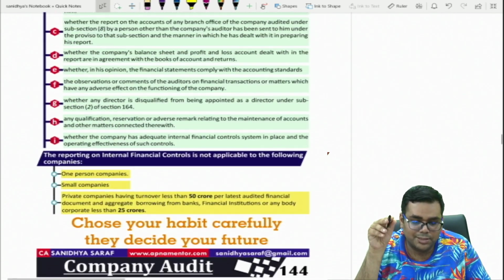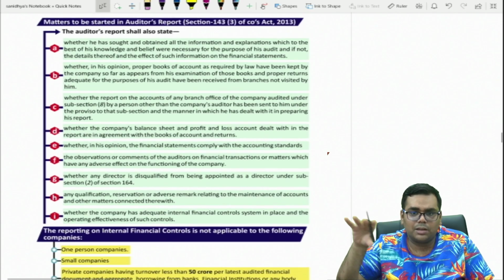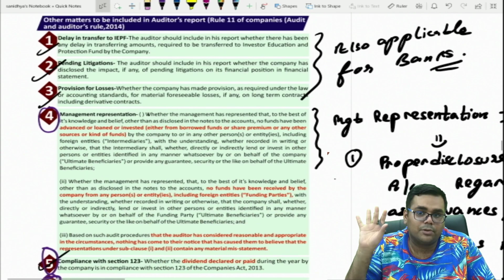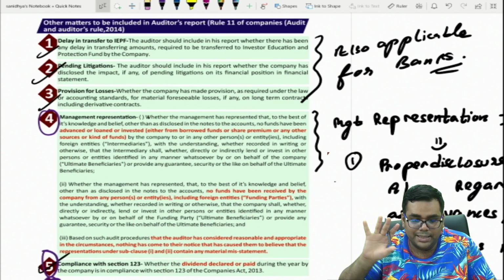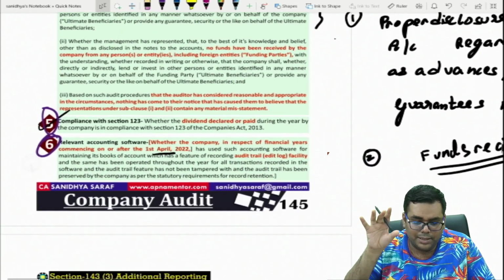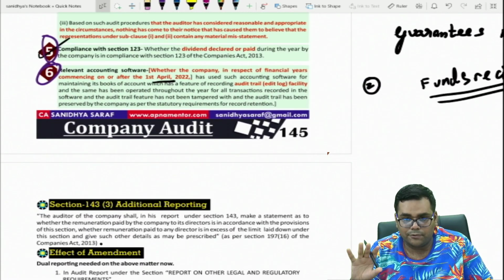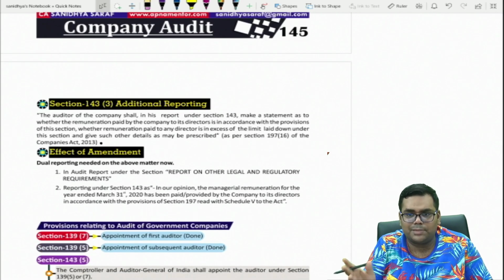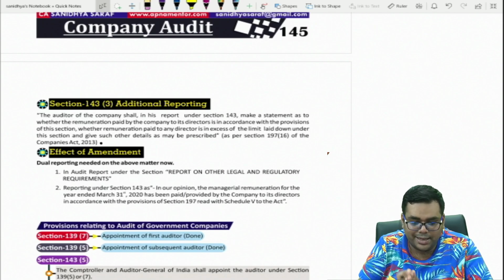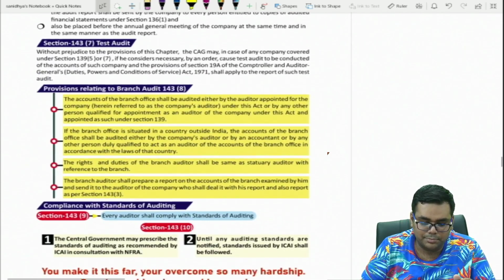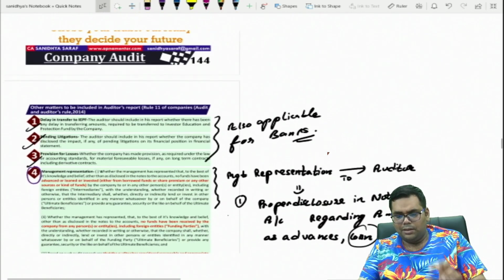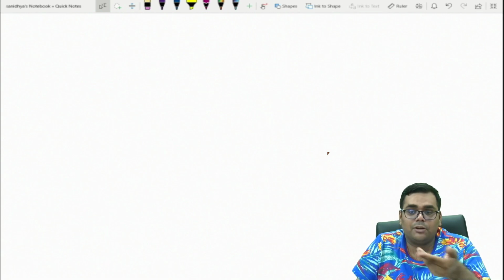So as per section 143 subsection 3, we have studied all the reporting requirements earlier as well. And apart from that, in rule 11, now there are 6 reporting requirements, right? Delay in transfer to IEPF, pending litigation, provision for losses, management representation, then compliance with section 123, relevant accounting software. And apart from that, in section 143 subsection 3, again there is an additional reporting requirement regarding the manager remuneration. So that is again something that you need to remember. Clear? So these are some of the amendments that have come in the chapter of company audit.